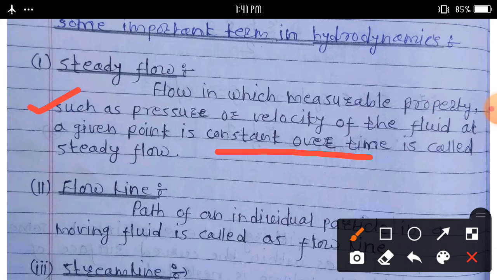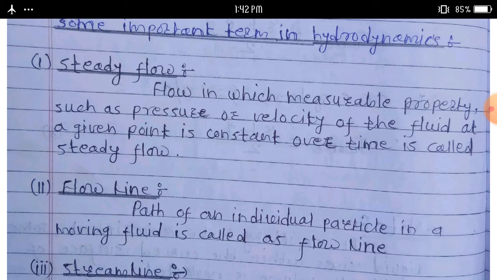Repeat again, definition: flow in which measurable properties such as pressure or velocity of the fluid at a given point are constant over time is called steady flow. Here steady flow means, in short, the flow is constant.